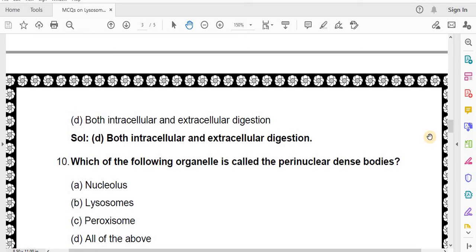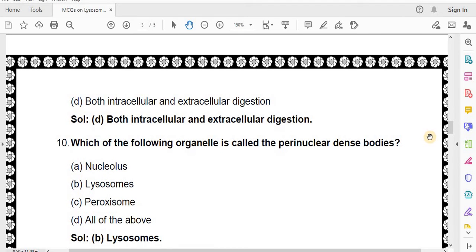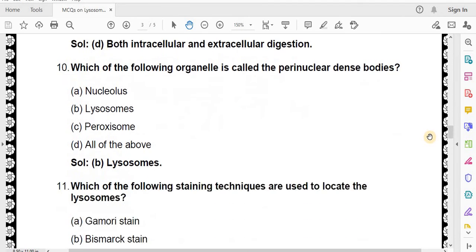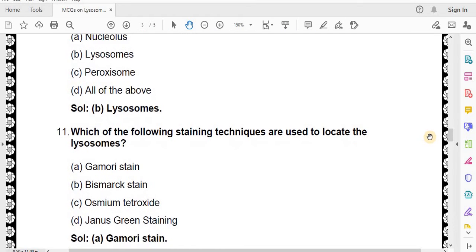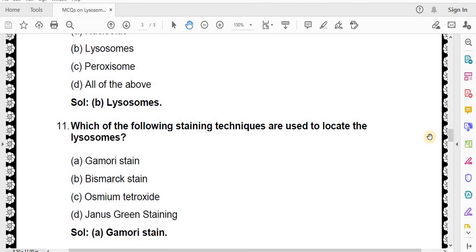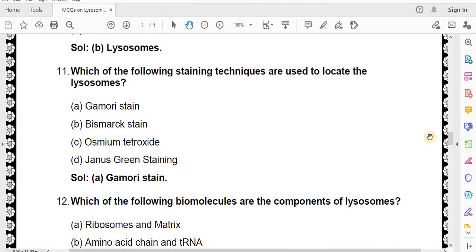Which of the following organelle is called the perinuclear dense bodies? Nucleolus, lysosomes, peroxisome, all of the above. Correct answer is lysosomes. Which of the following staining techniques are used to locate the lysosomes? Gamma stain, Bismarck stain, osmium tetroxide, Janus green staining. Correct answer is Gamma stain.